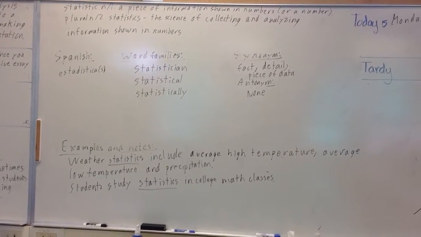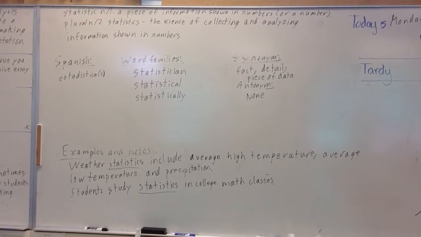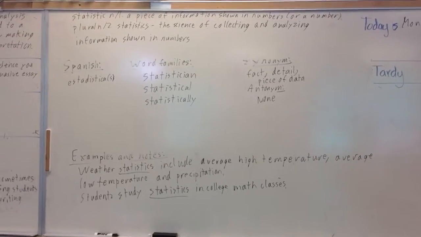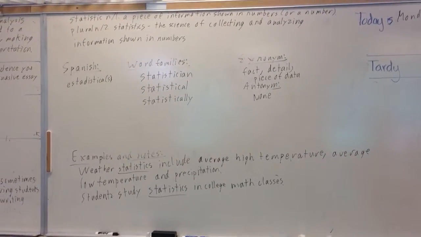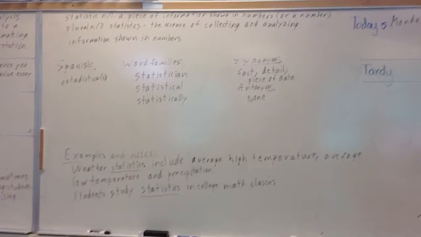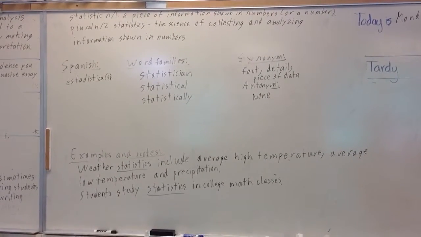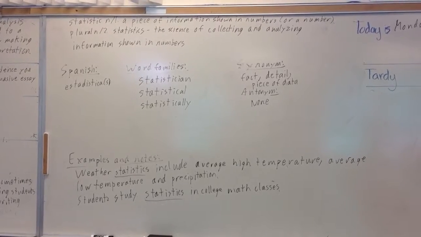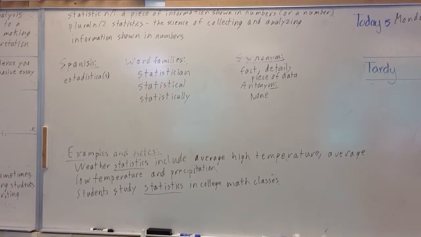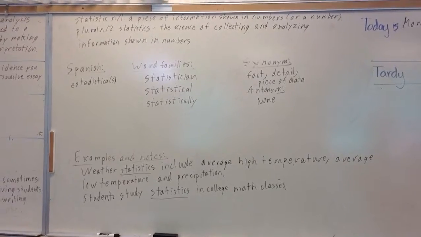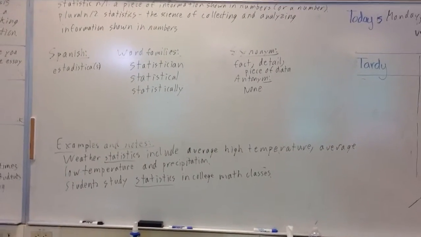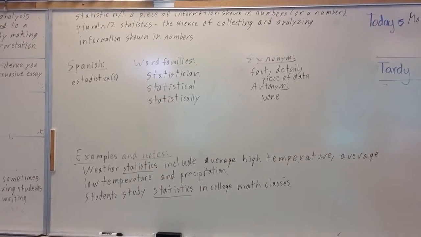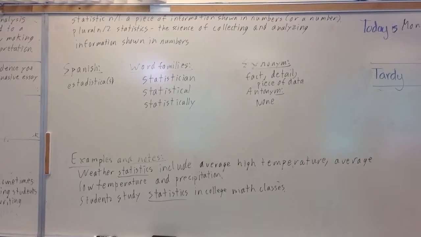When you get down to it in science, you want to prove that something is happening for a certain reason. How can you prove that? You have to get a bunch of numbers, and then you use statistical techniques, which you learn in statistics class, to figure out whether those two things are related to each other or not, whether they're really causing each other or not. So it's an interesting thing. If you study science, you'll learn a lot about statistics. In Spanish, statistics, estadísticas.